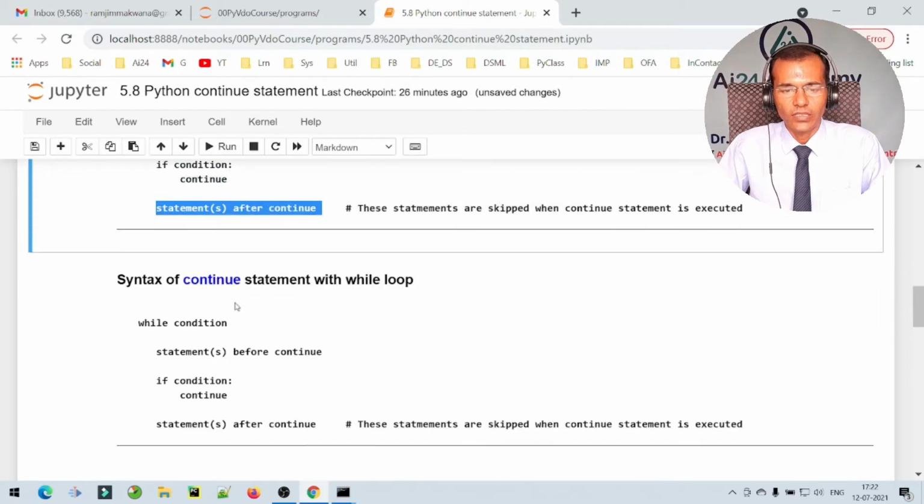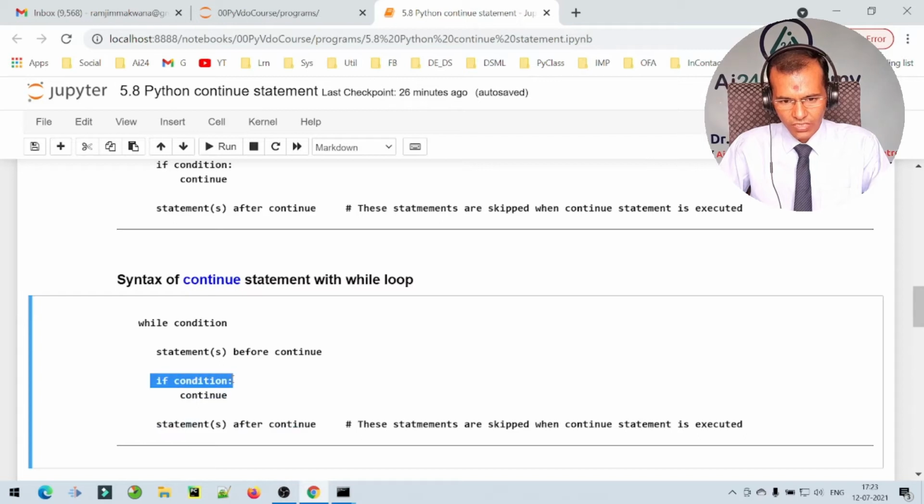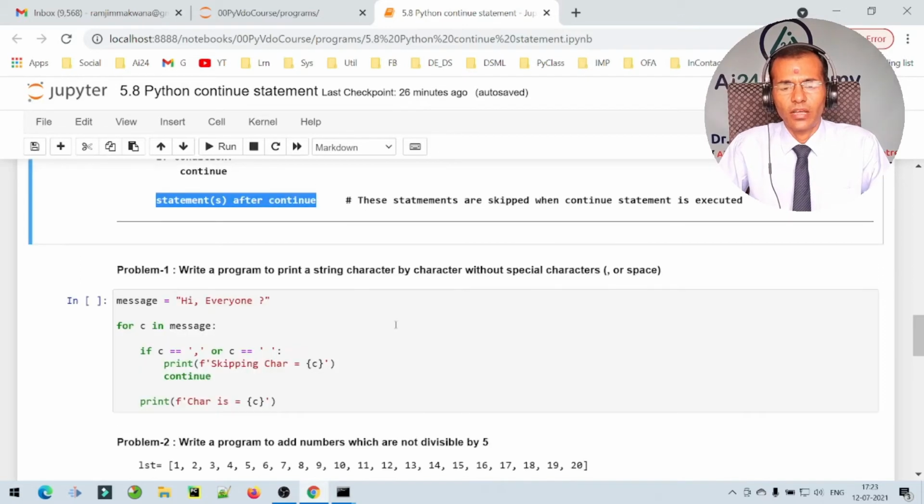And here is the syntax of continue statement with a while loop. While condition, statements before continue. Here a condition is given, and if this condition is true, then continue with the next iteration and skip execution of the following statements. And if the condition is false, then continue is not executed, and the statements within the while loop will be executed. Now let us learn how we can use continue statement in Python programming.